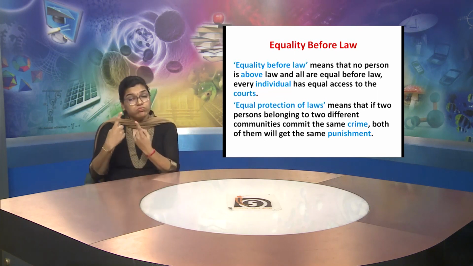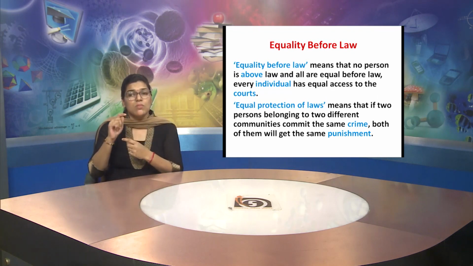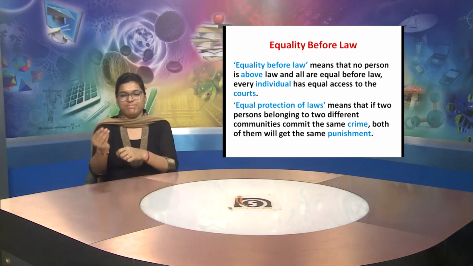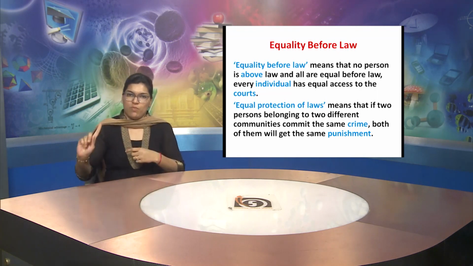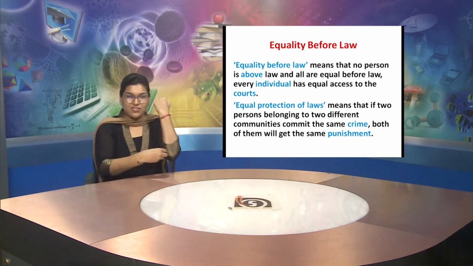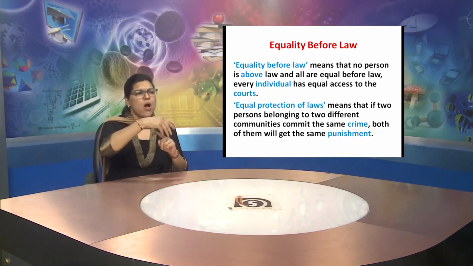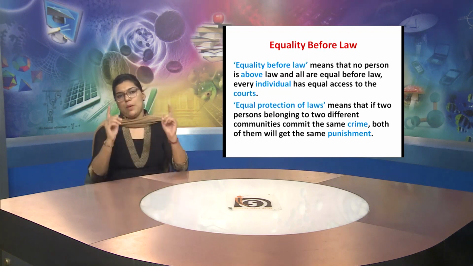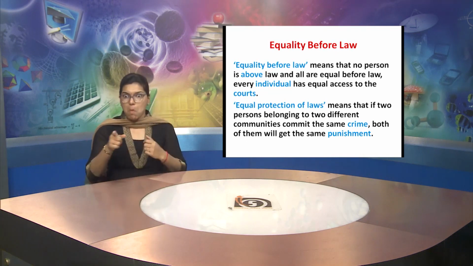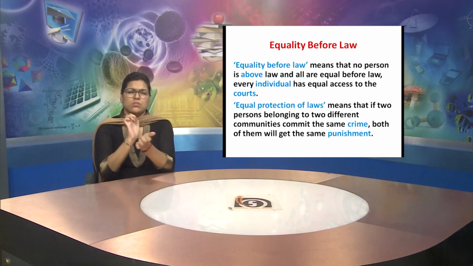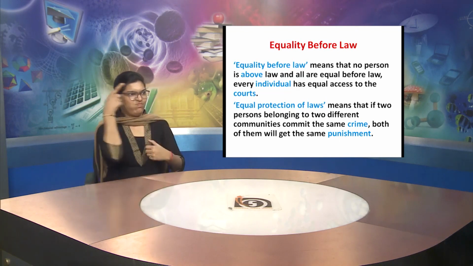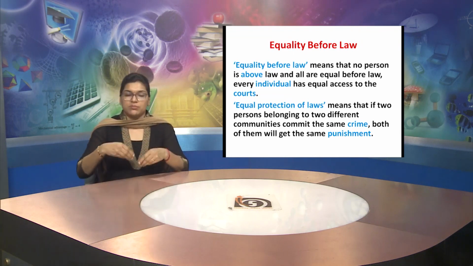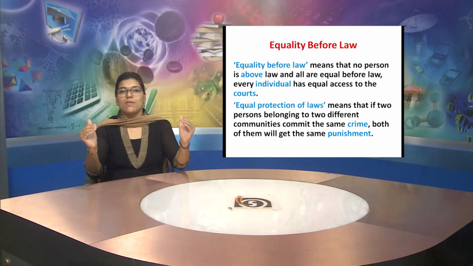So, that means equal protection of laws. The punishment would be the same for all. This is the right to equality. Whether the person is rich or poor, educated or uneducated, mentally sound, for all of them these rights are equal. So, this is equality before law.